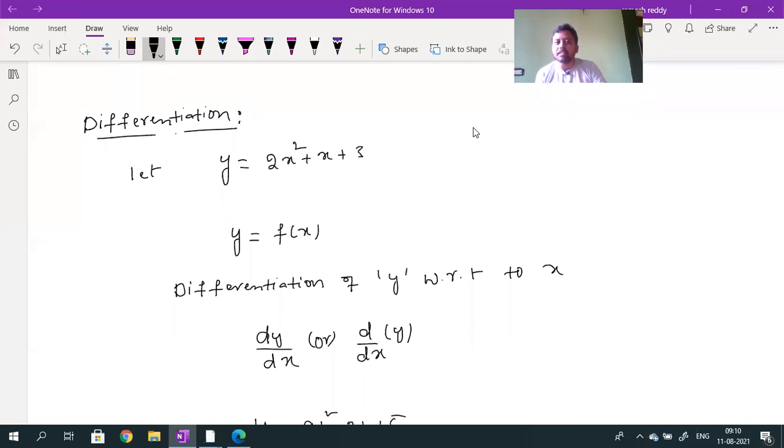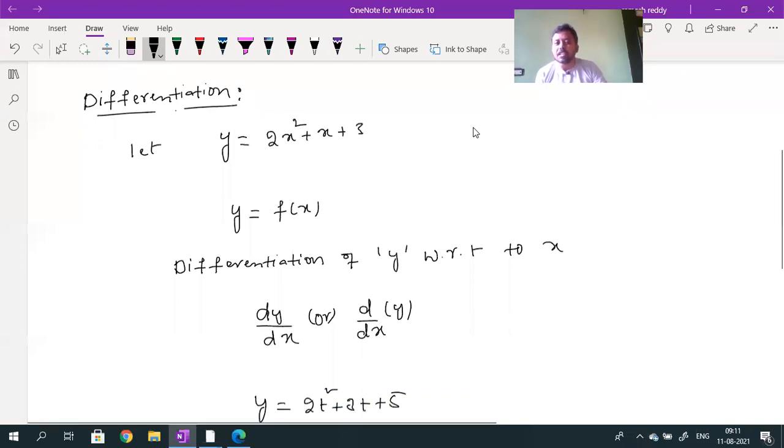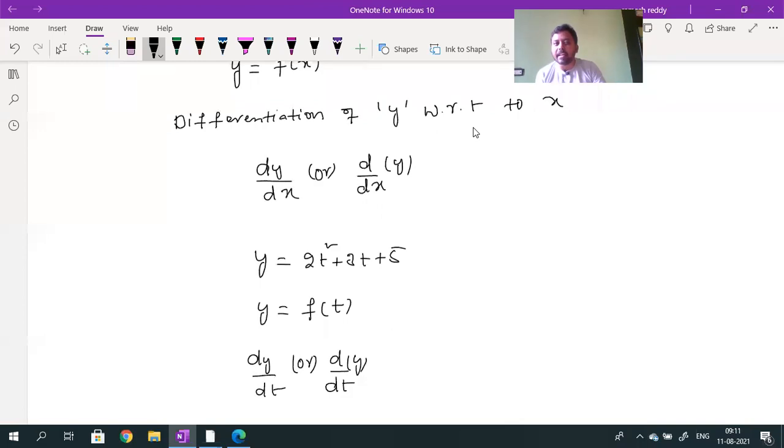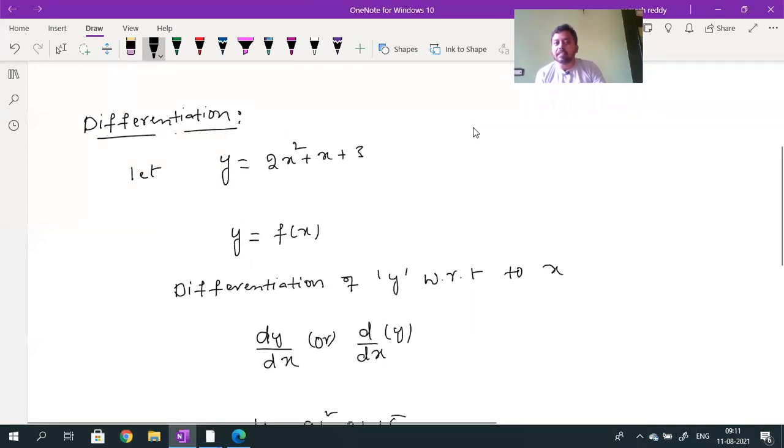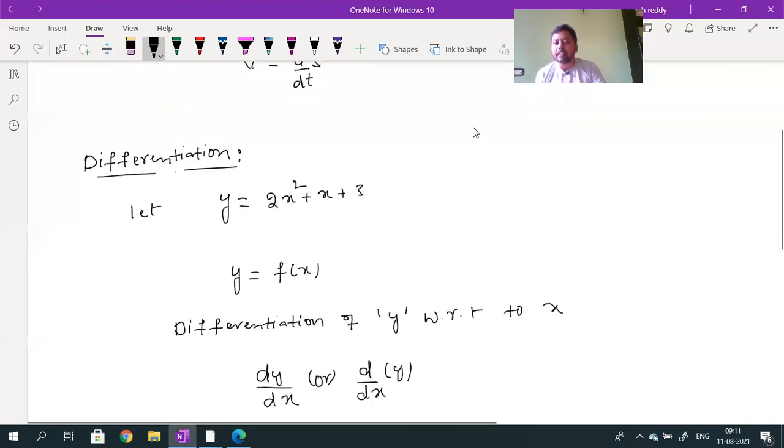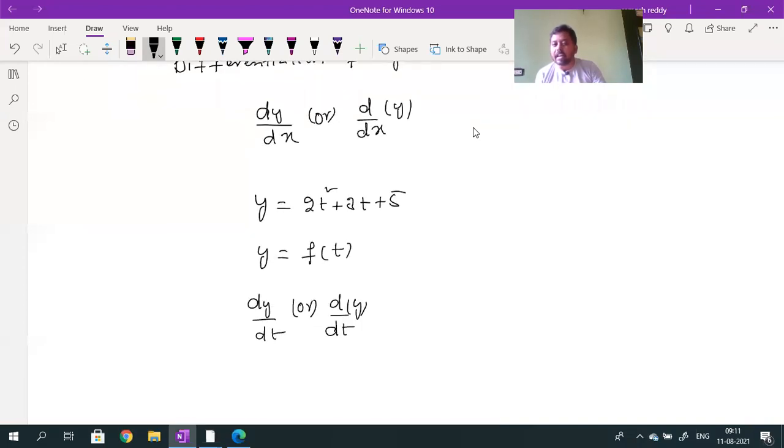Differentiation, if you know this much, is one of the mathematical tools, one of the mathematical operations which indicates the variation of the dependent quantity with respect to the independent quantity. That differentiation can be represented by dy by dx whenever y is a function of x. Whenever y is a function of t, I can write dy by dt. Are you getting it? When I differentiate the y value with respect to the x value, the differentiation of y with respect to x is dy by dx.